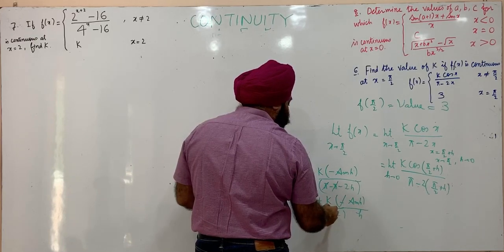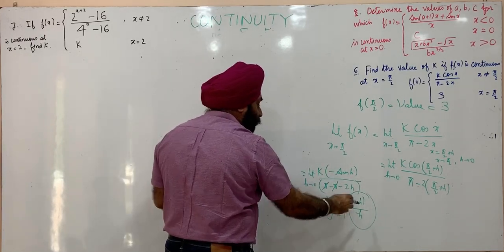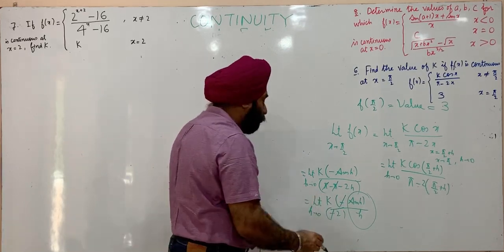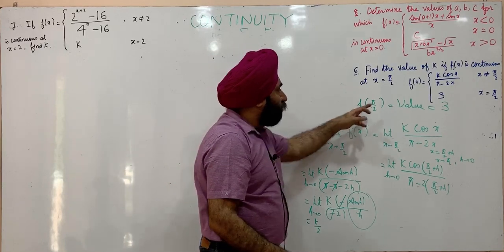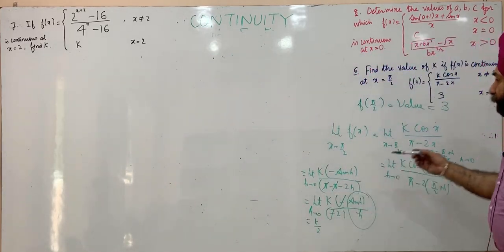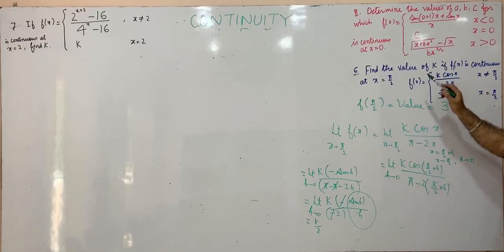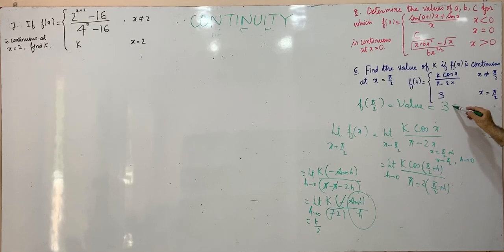Now the minus sign will cancel out. This limit, sine h over h as h approaches 0, is 1. So we get k by 2. This is equal to k by 2. The value of the function is 3. So we equate value and limit because the function is continuous at x is equal to pi by 2. So value is 3, limit is k by 2. This gives us the value of k as 3 into 2, that is 6.